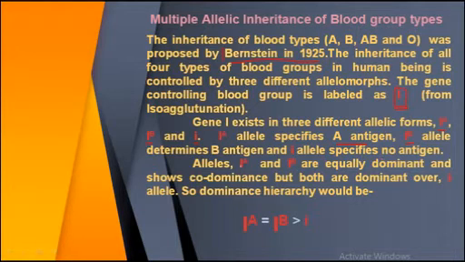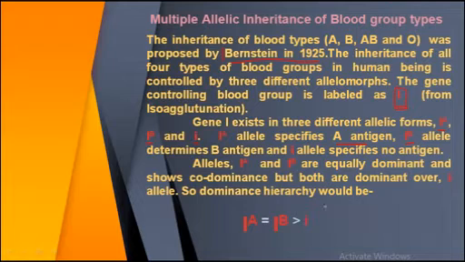So alleles IA and IB are equally dominant and show codominance, but both are dominant over the small i allele.